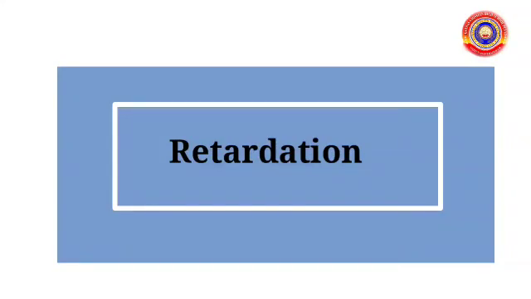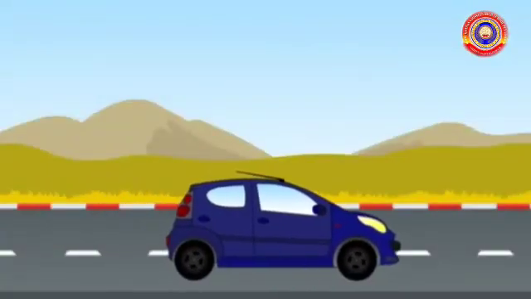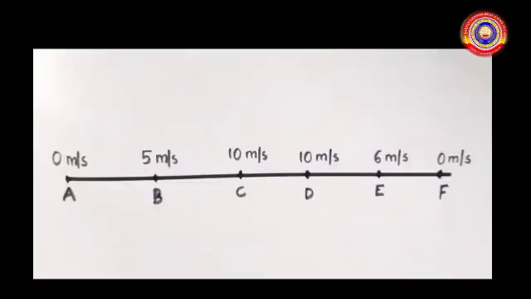Next, we are going to study retardation. Retardation means acceleration of a body when the velocity is decreasing. Do you remember this figure? Here, initially the body is at rest. That is, velocity of the body when it gets started is 0 meter per second.